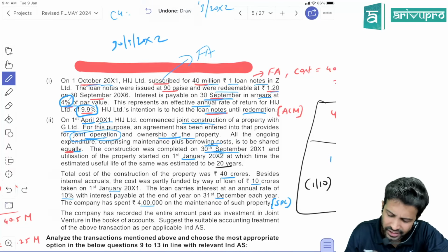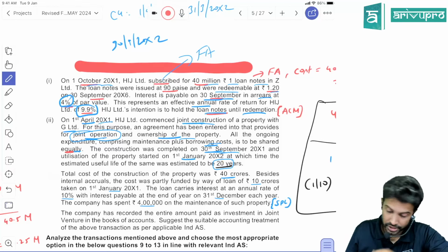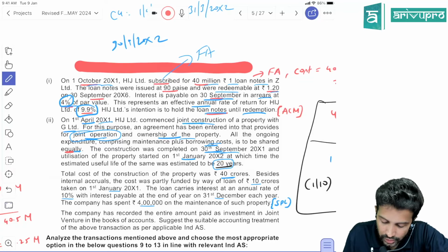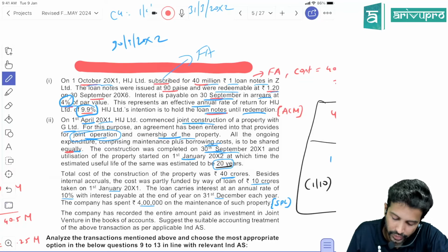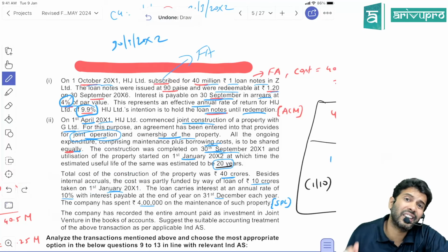Okay, usage date is irrelevant. The useful life is estimated to be 20 years. This is necessary for depreciation. Total construction cost was 40 crore. Great. Besides internal accrual, the cost was partly funded by way of a loan of 10 crore taken on 1st January. You might have taken the loan on 1st January. You'll capitalize the interest from 1st January.